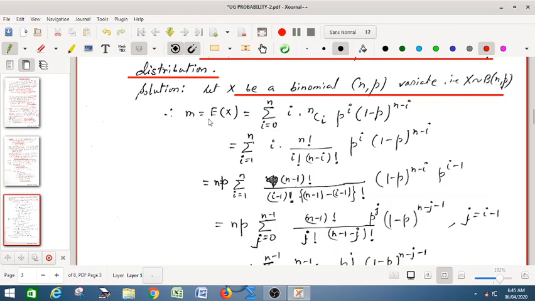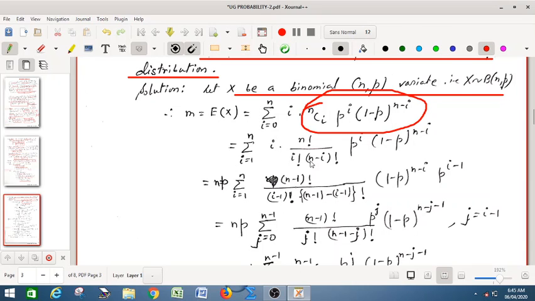Therefore the mean is equal to the summation i equal to 0 to n. We know that the spectral points take the values from 0 to n, so from the previous definition, that is equal to i into f(i). In this case f(i) is given by nCi p to the power i (1 minus p) whole to the power n minus i. So the mean is the summation i equal to 1 to n of i into nCi p to the power i (1 minus p) whole to the power n minus i, and the first term is 0, so we take the summation from i equal to 1 to n.